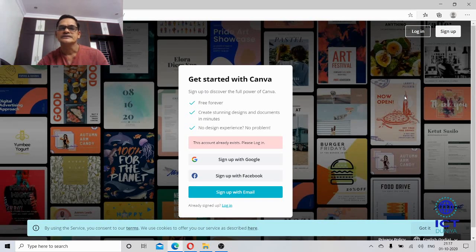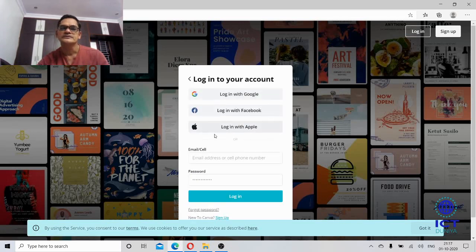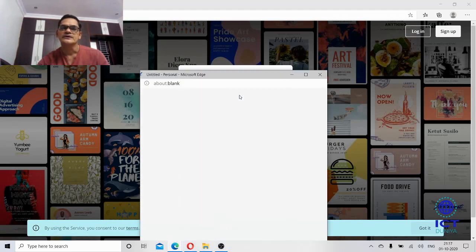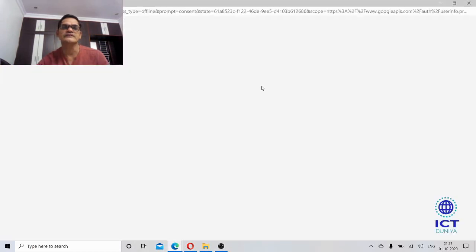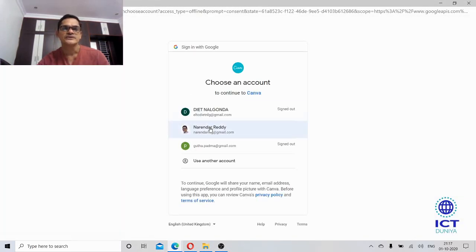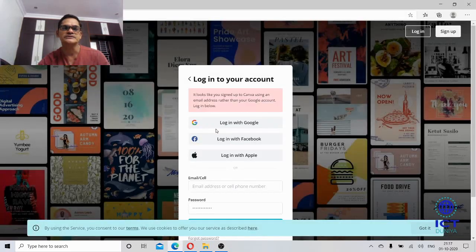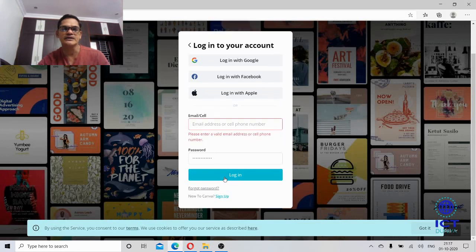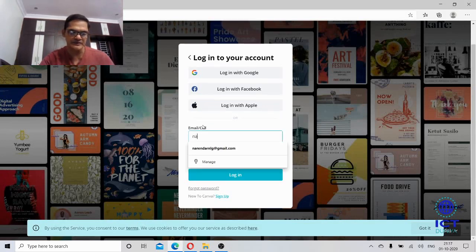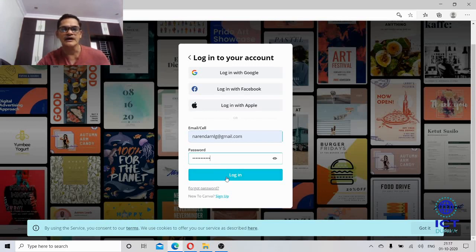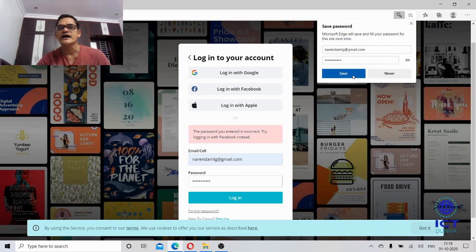Yeah, see here, it is asking me to log in with my Google account. Now see here, with my Google account I am opening. So here let me type the mail ID once again and password. Now let me log in.